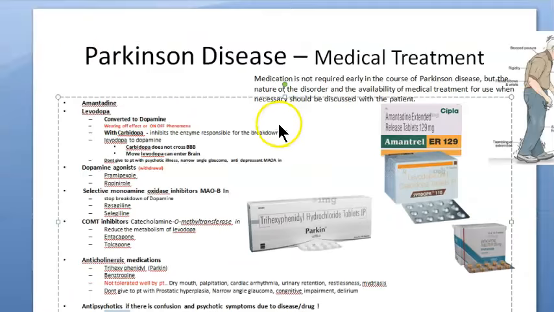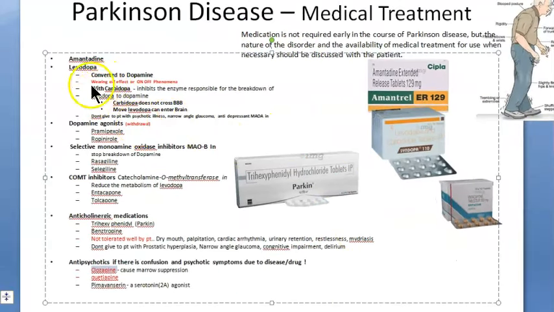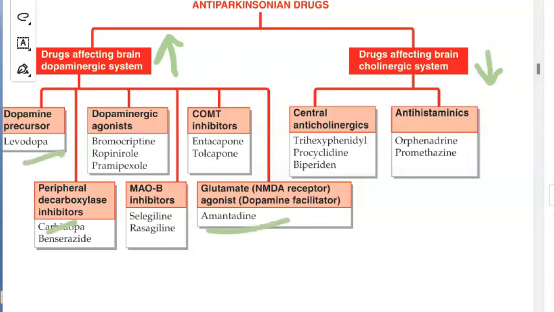Now coming to this medical treatment, let's look at it again quickly. The best way to look at it is this classification in KD Tripathi. You have two things to note here. One will increase the dopamine, the other will reduce the acetylcholine. So here, which will increase the dopamine: amantadine, levodopa with carbidopa.